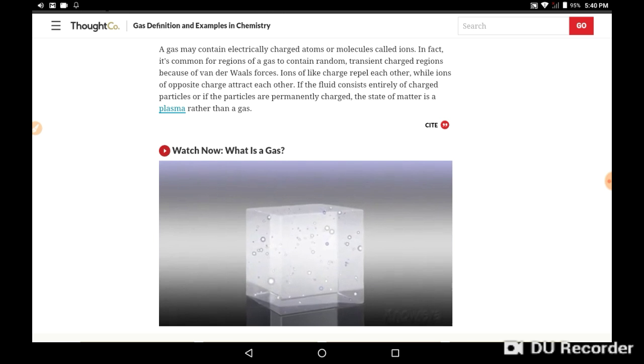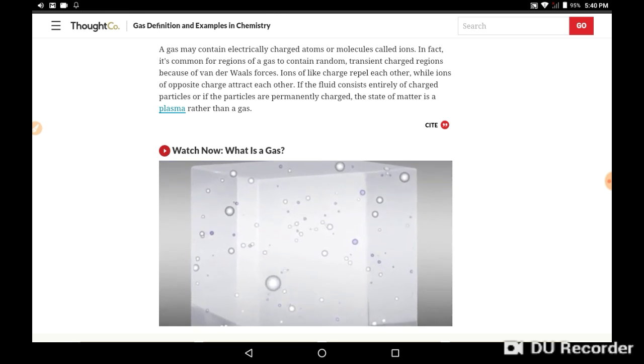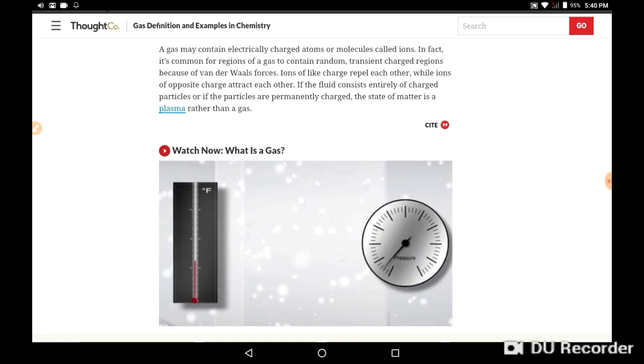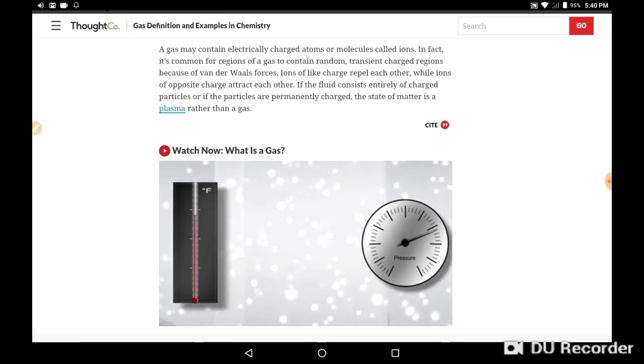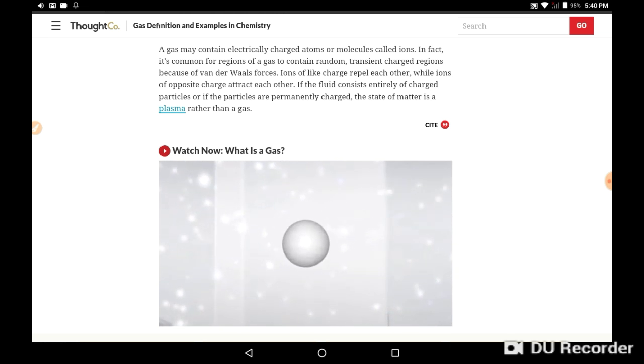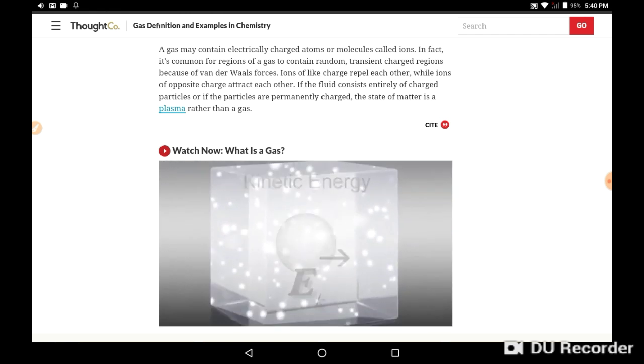First, particles in a gas have no real arrangement. They can move over and past one another, and the space between the molecules can increase or decrease. Molecules in a gas collide with one another and move more quickly or more slowly based on factors like temperature and pressure, but they will always spread out fairly equally to fill the space that they're in. All of this molecular movement means that gases hold a lot of kinetic energy caused by motion.